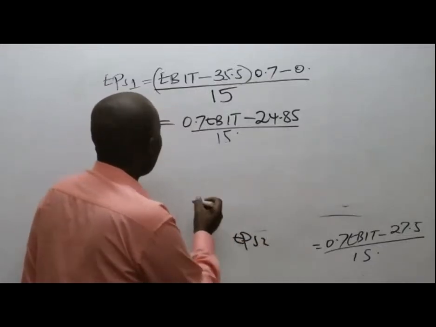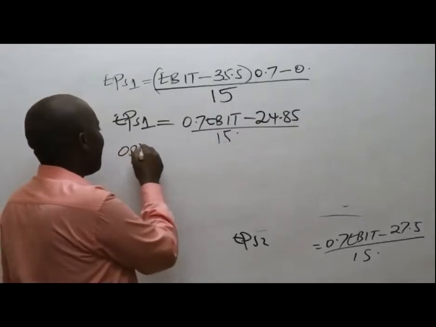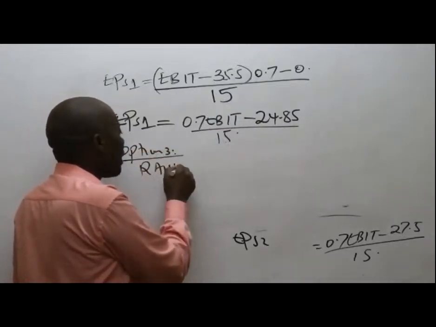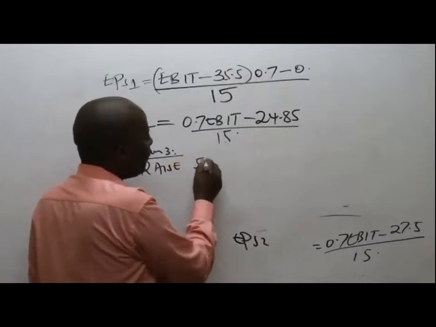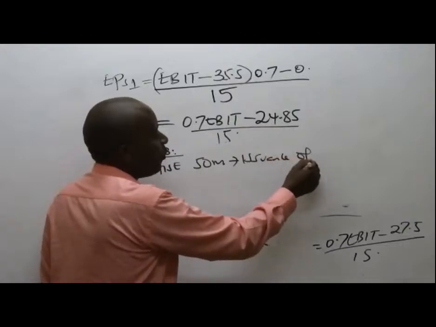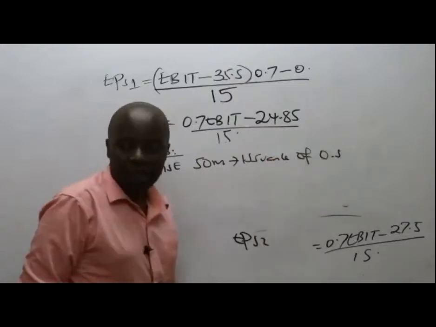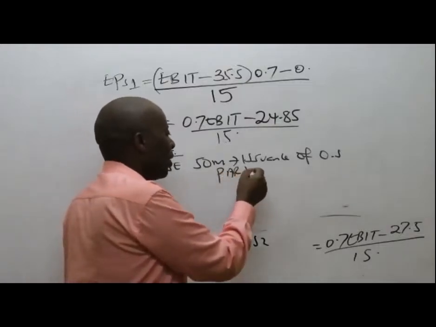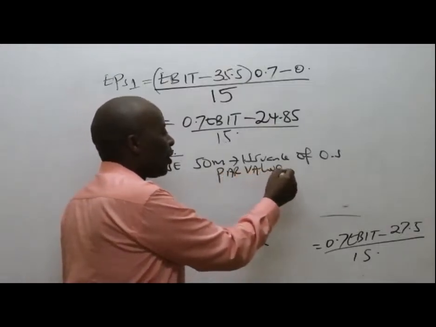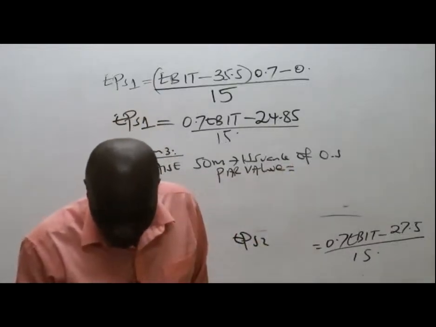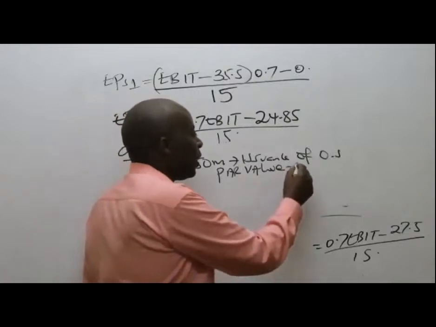What they're telling me is that for option number 3, they want us to raise how much? 50 million, but this time around by issuance of ordinary shares whose par value is 10.